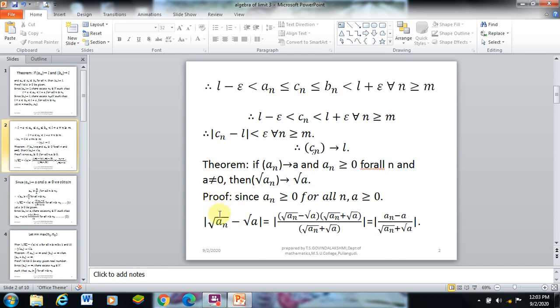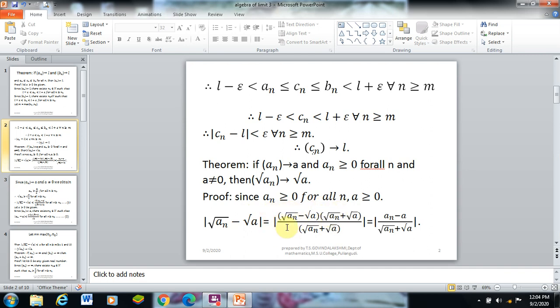Next, modulus of root of an minus root of A: we multiply numerator and denominator by the conjugate of the term. The conjugate of root of an minus root of A is root of an plus root of A. Multiplying and dividing by that term, we simplify: a minus b times a plus b is a square minus b square.